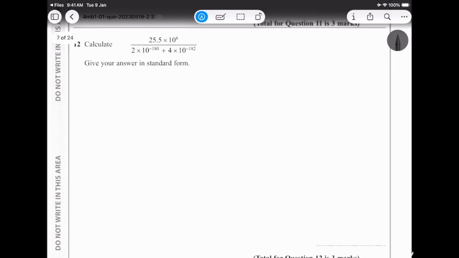Now calculate, give your answer in standard form. Again, you guys can use a calculator for these. You guys are not restricted from using a calculator. You can definitely use a calculator. It's just that you guys need to show your working.